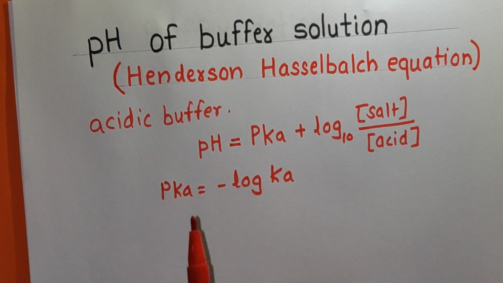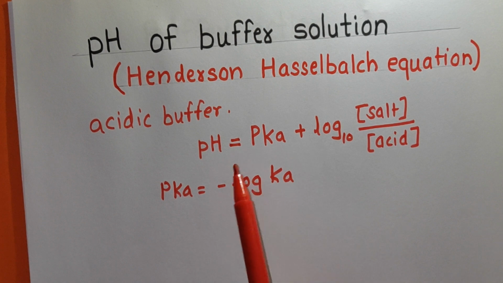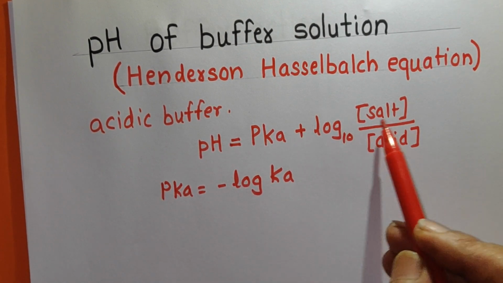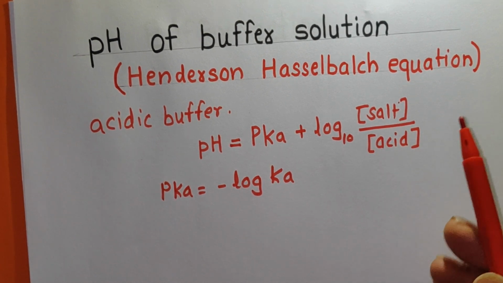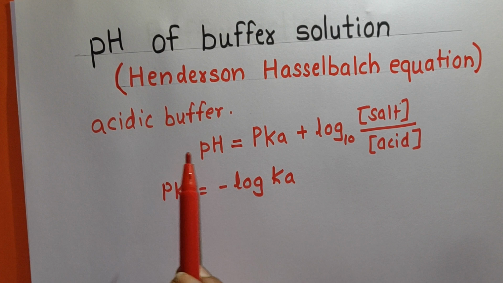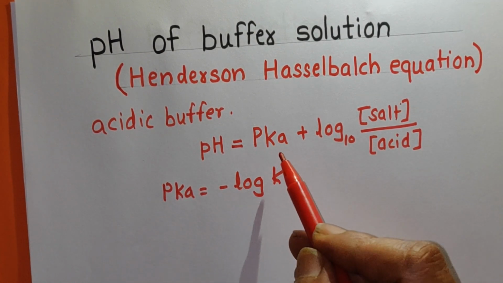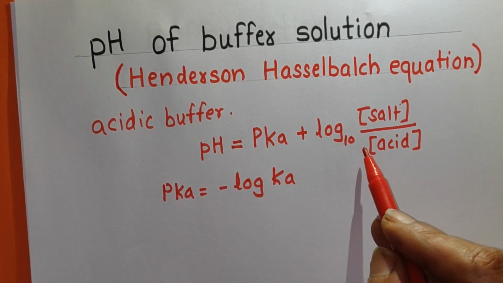Remember here, pKa means minus log of Ka. So if you know the value of Ka, you can calculate pKa plus log of concentration of salt divided by concentration of acid. That means when you have to calculate pH of acidic buffer, you must know the value of the dissociation constant of the weak acid, the concentration of the salt, and the concentration of the acid.